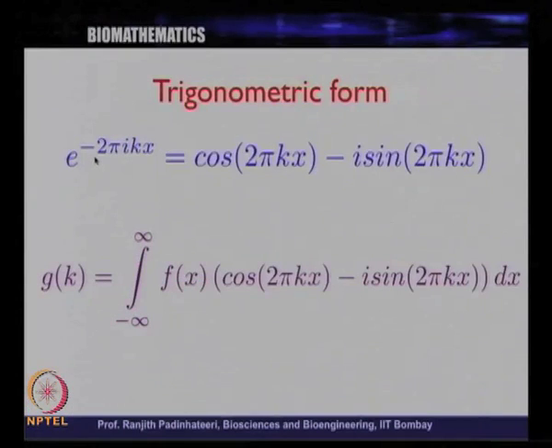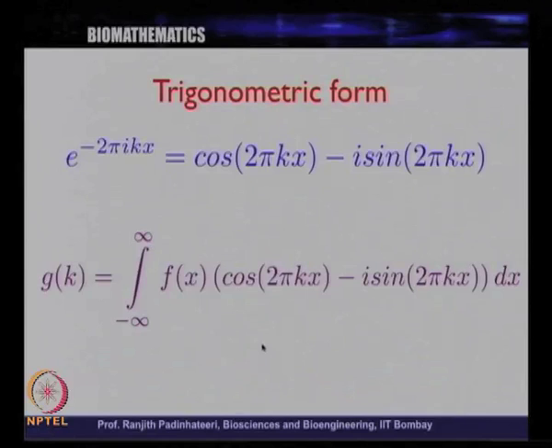If you use e power minus 2 pi I k x, you can write it as cos 2 pi k x minus I sin 2 pi k x, and g of k in that case, if this is the definition you are following for Fourier transform, is f of x cos 2 pi k x dx minus I times f of x sin 2 pi k x dx. So, essentially you get this relation between f of x and g of k.